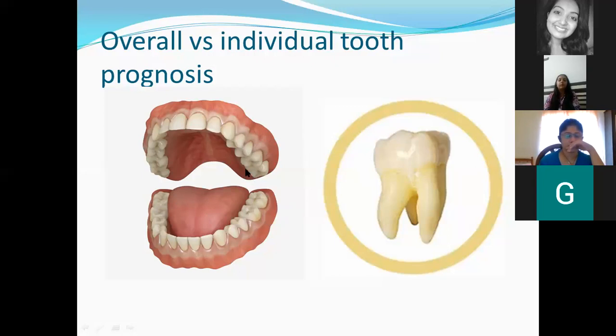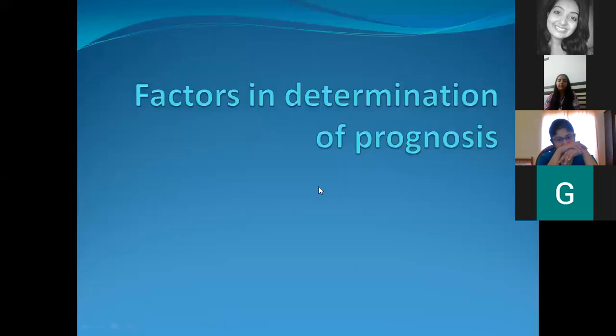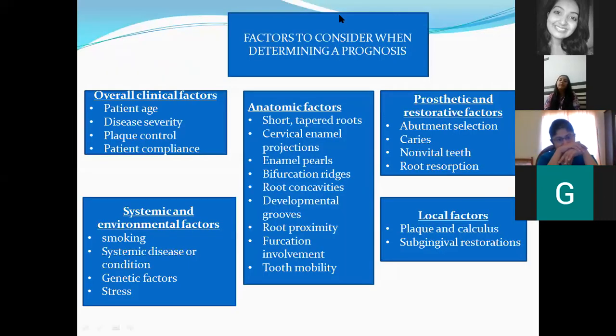Now, same scenario, if it persists in a young individual, you will try to save the tooth. Because he has more life, of course, and he will be able to bear the number of appointments he has to come. And also the healing capacity is much more. The immune status of a young individual is quite more responsive to your treatment procedures than in the older subject. So these are the various factors which you have to consider when you're determining the prognosis.